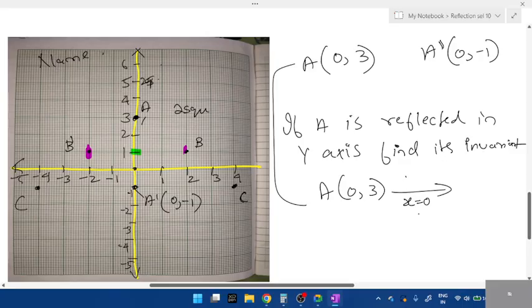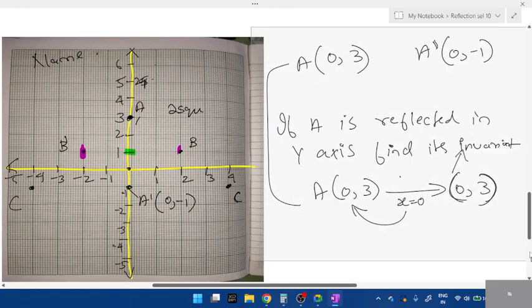X will be 0, right? If x is 0, the x value will not change. 0 doesn't change. It is neutral. So what's its invariant point? It is 0, comma 3 itself. If not, they'll ask A dash. This is all about invariant points. Nothing else.